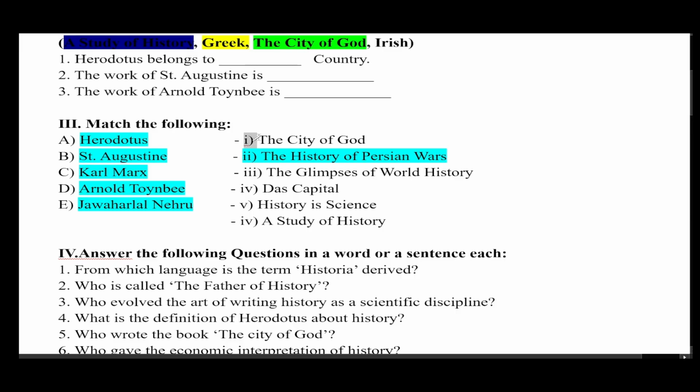Then Saint Augustine, already we discussed in the previous question, the City of God, written by Saint Augustine. Karl Marx, a great historian who wrote 2 important books. One was Das Kapital and another one was Communist Manifesto. In Arnold Toynbee, already we discussed, a study of history. And the last one, Jawaharlal Nehru. He wrote 2 important books. One was Discovery of India. Another one was The Glimpses of World History. So this is the correct answer.